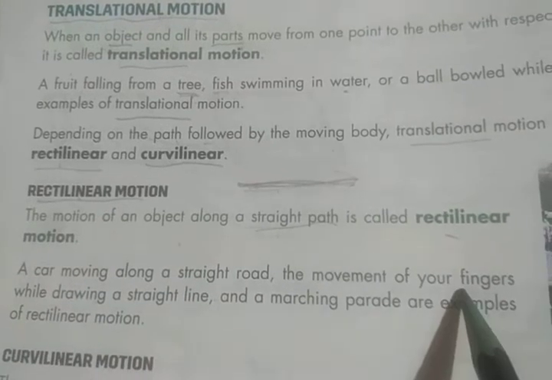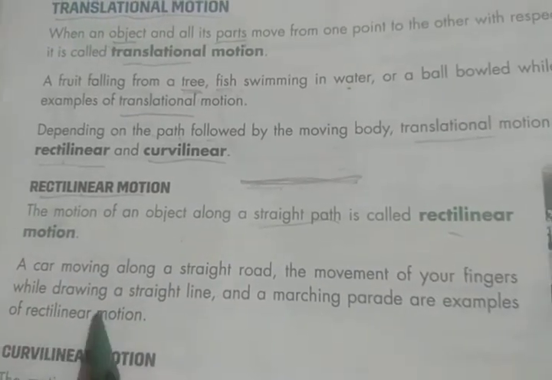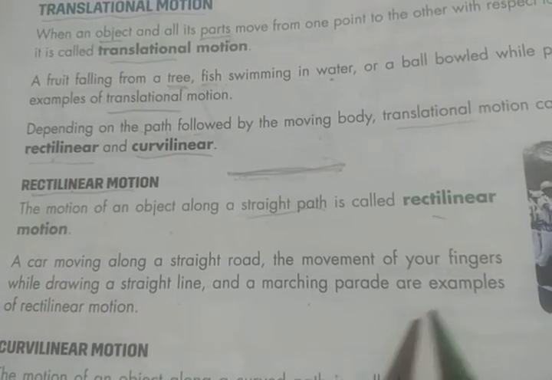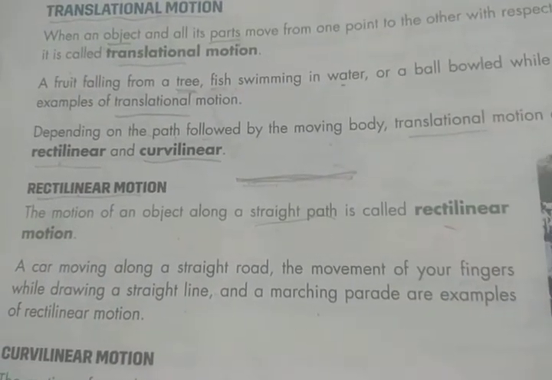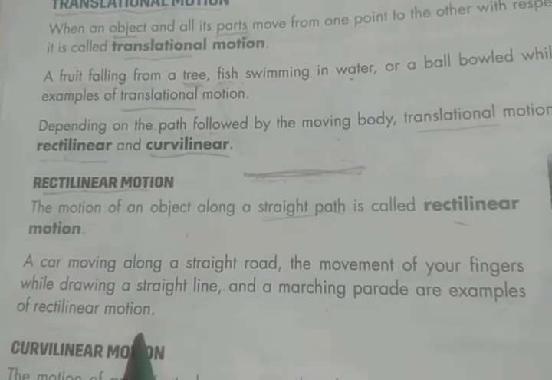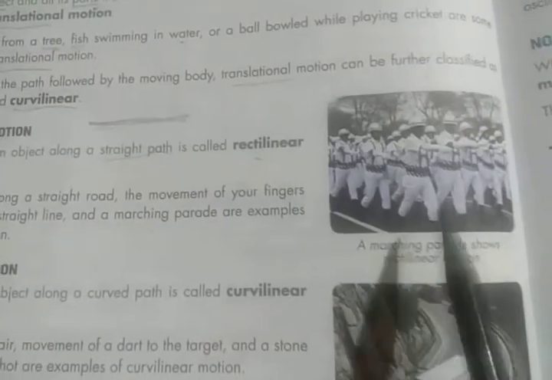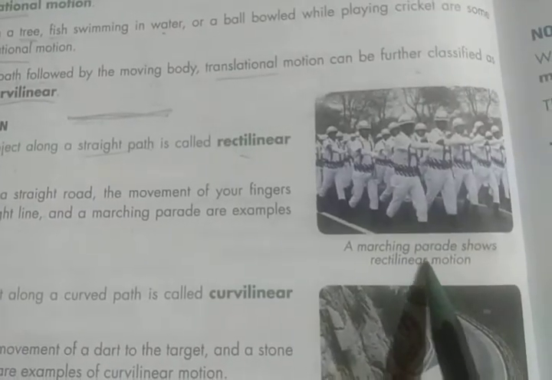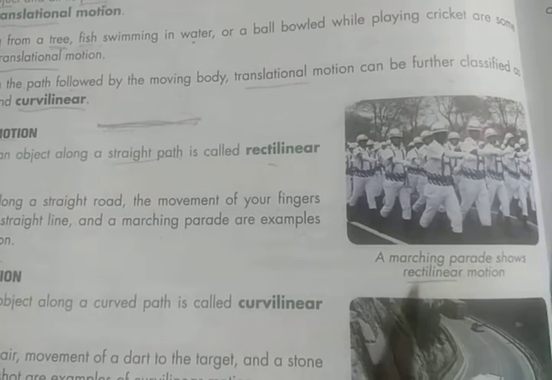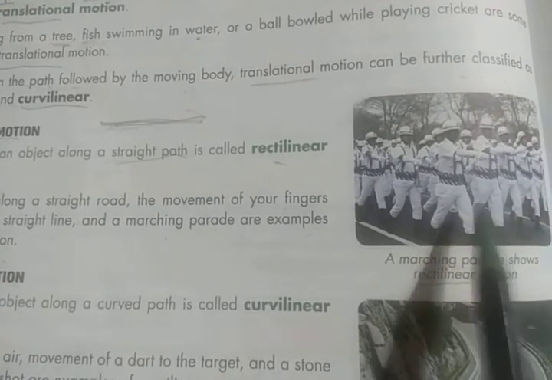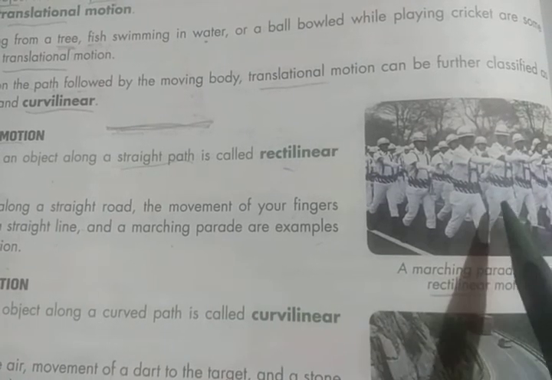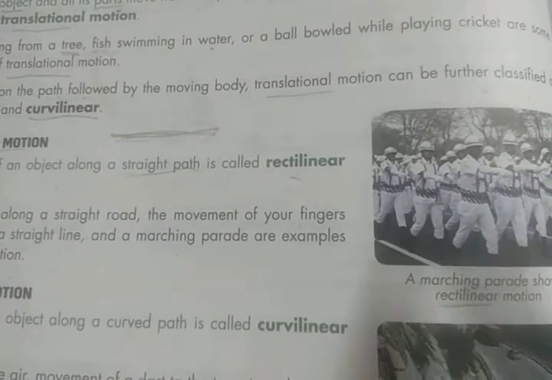The movement of your fingers while drawing a straight line and a marching parade are examples of rectilinear motion. You can see here a marching parade shows rectilinear motion. Why? Because this shows a straight path.